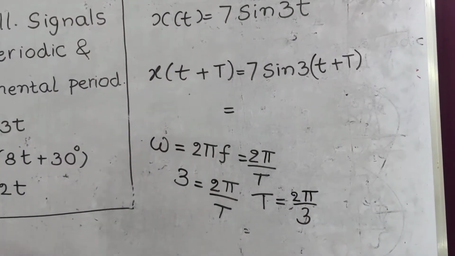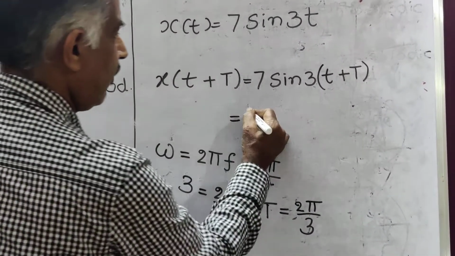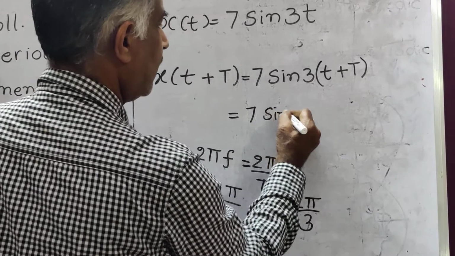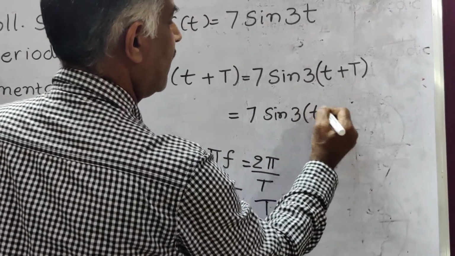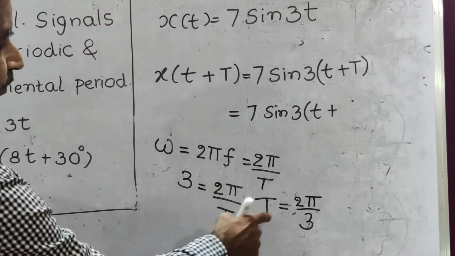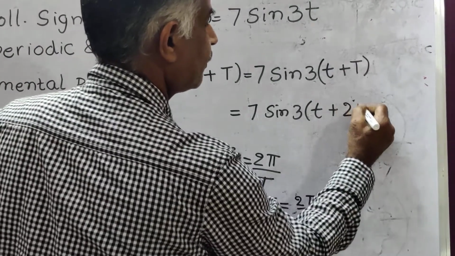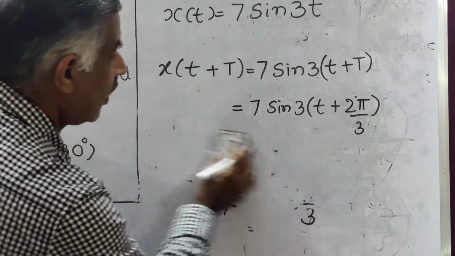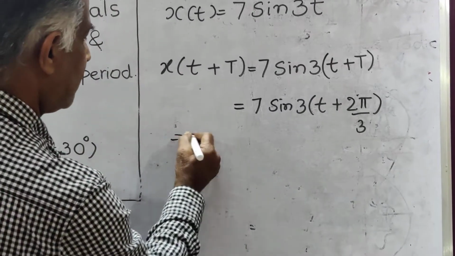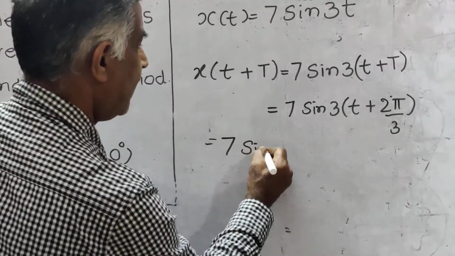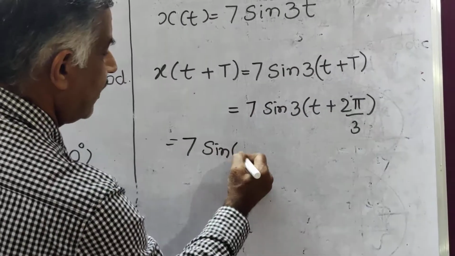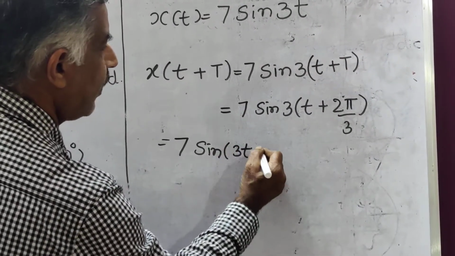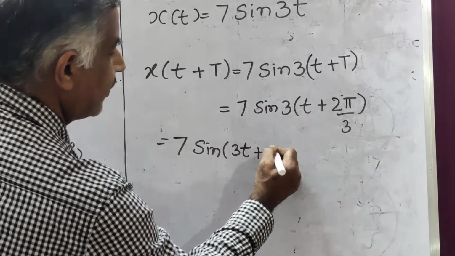T is equal to 2 pi by 3. Here I will write 7 sin 3t plus T, 2 pi by 3. Then multiply. On multiplying, 7 sin, take 3 inside, sin 3t plus 3 cancels, 2 pi.